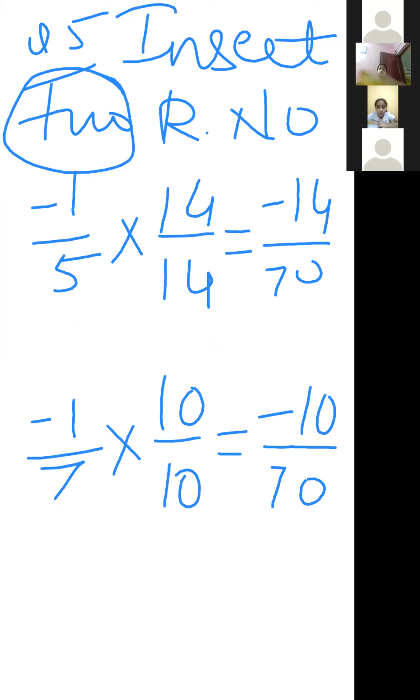In between 5 and 7 only -6 is there. So we cannot take it. So take the other number. 35 के बाद 70 नंबर दोनों में कॉमन है. ठीक है, तो हम दोनों में डिनोमिनेटर लिया 70, then multiply in between. In the 7 table when 70 comes with 10, and in the 5 table when 70 comes with 14. So multiply with 14 and 10. Okay, so -14/70, -10/70.